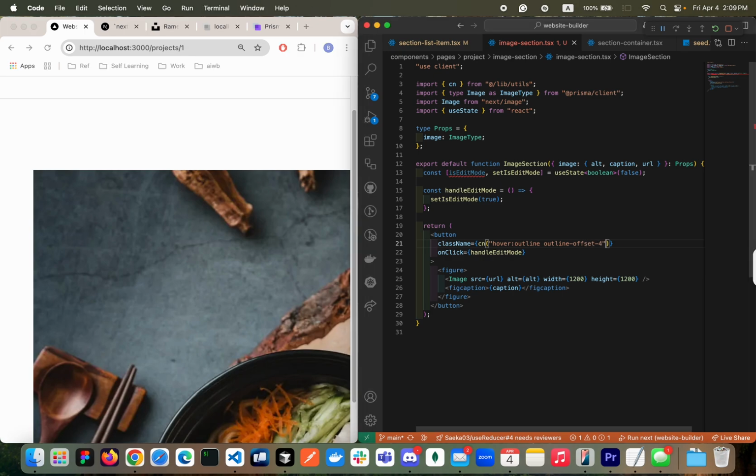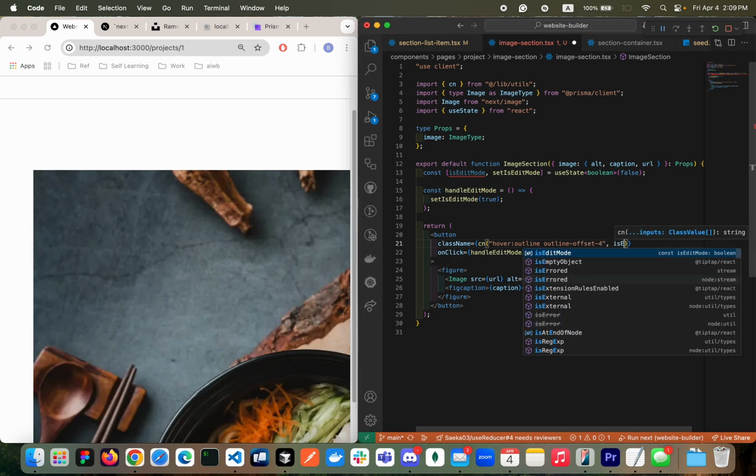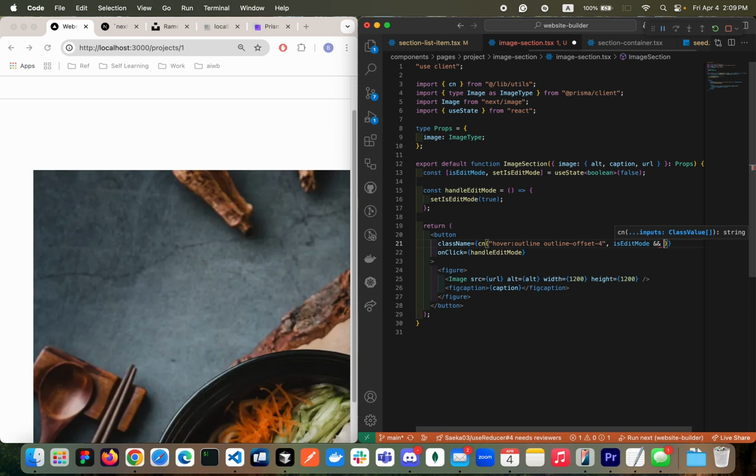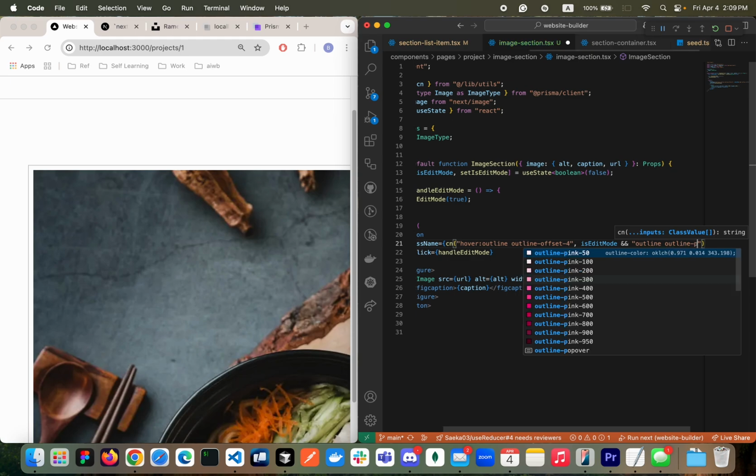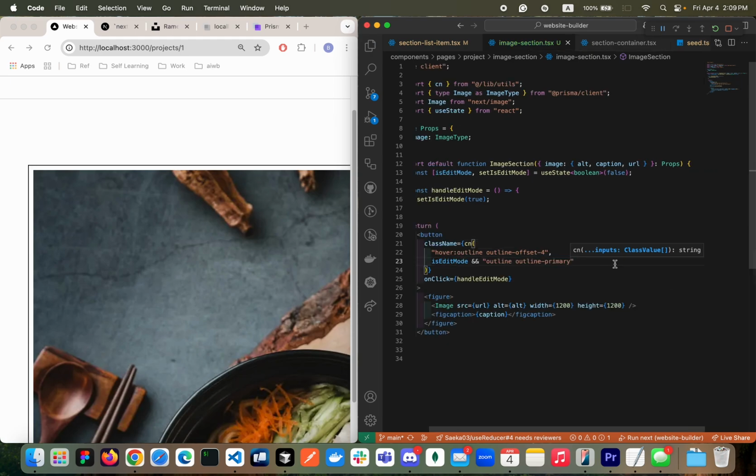Here, let's just add the style. So when it's edit mode, then we're gonna have outline and outline primary. Let's take a look. Currently we are having that, right? Looking good. Somehow we need to have canceling out the edit mode, but we don't have the mechanism.